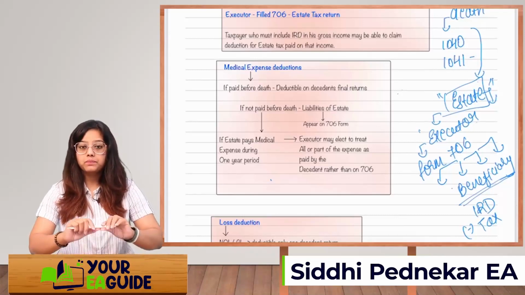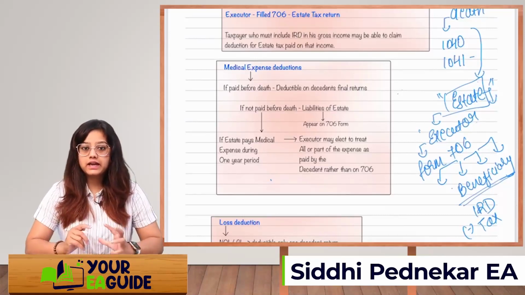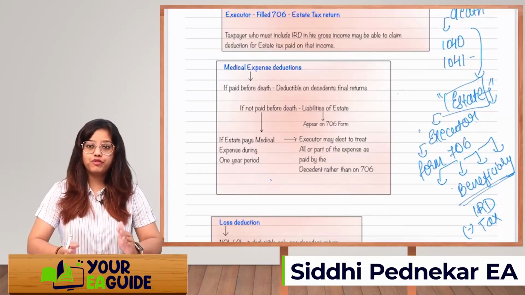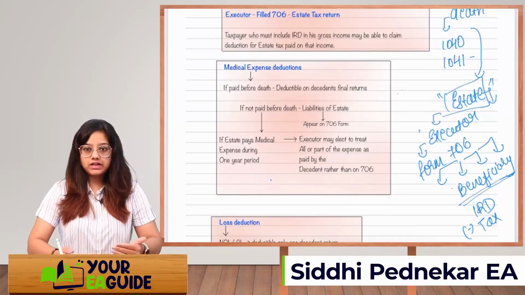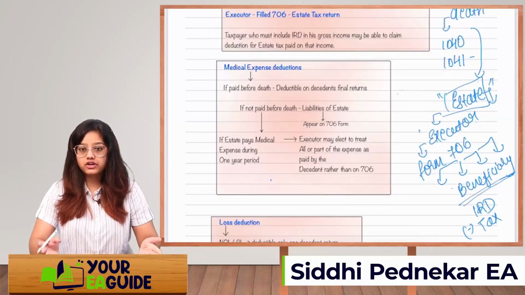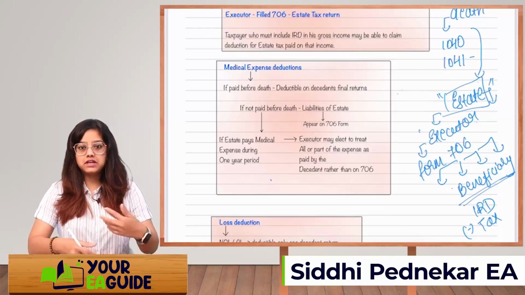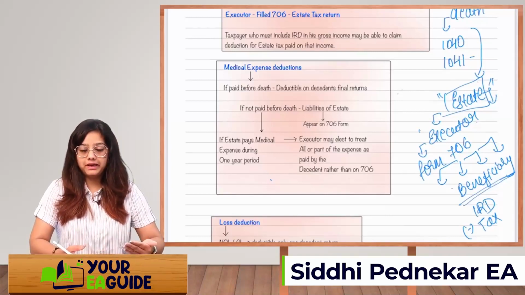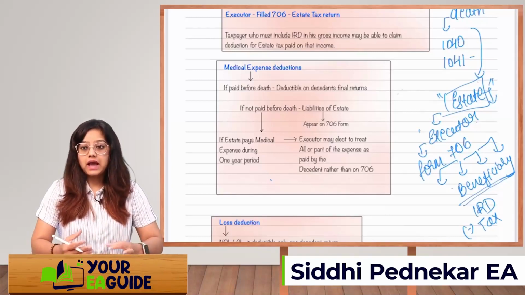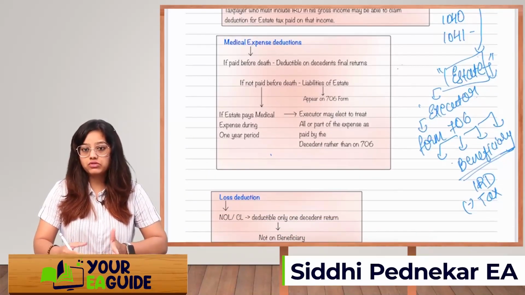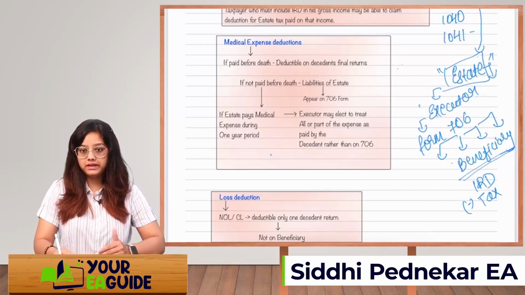This is important. If the descendant has incurred medical expenses and they were paid before death, then anyways it is deductible on the 1040 return. We can take it as a medical expense deduction on the final return. Okay, but if it has been incurred but not yet paid, what will happen? The liability will be recorded in the estate's form, that is 706. We will record it as a liability.